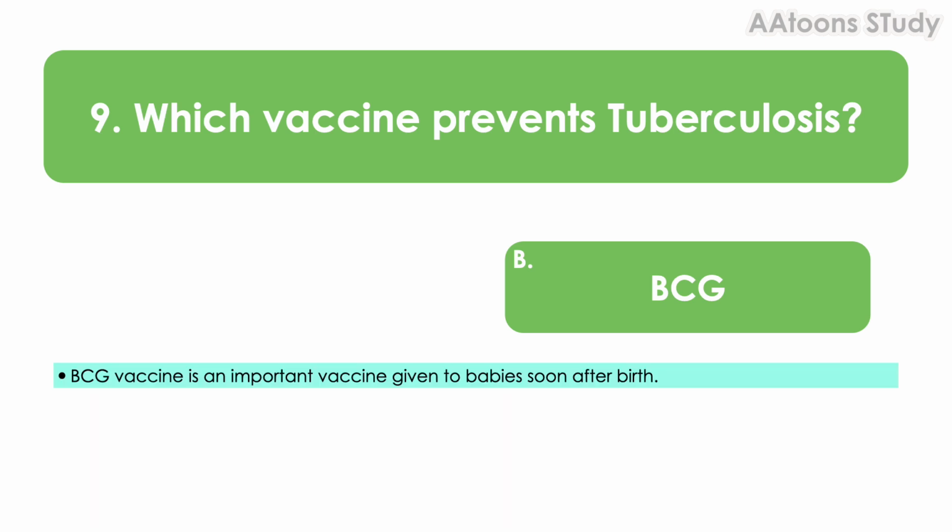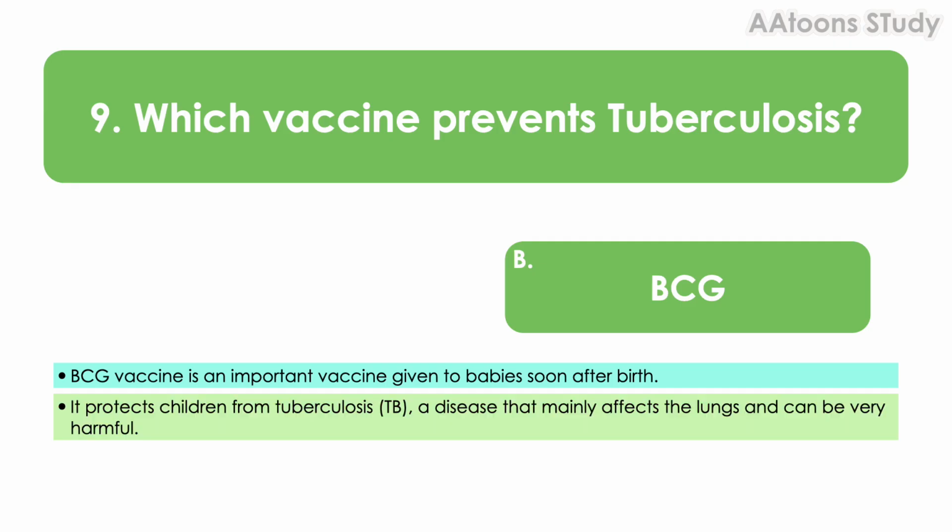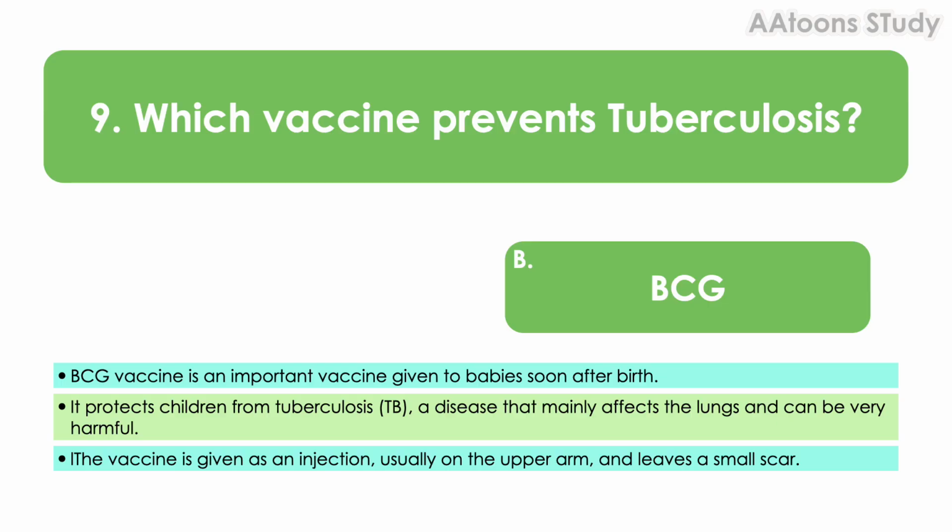The BCG vaccine is an important vaccine given to babies soon after birth. It protects children from tuberculosis, a disease that mainly affects the lungs and can be very harmful. The vaccine is given as an injection, usually on the upper arm, and leaves a small scar.